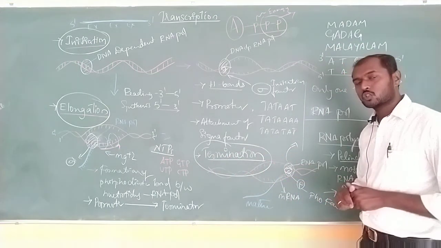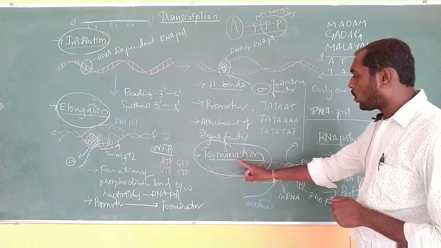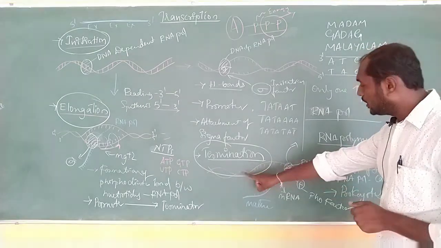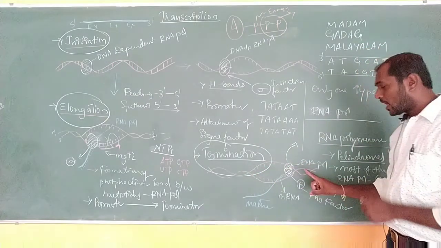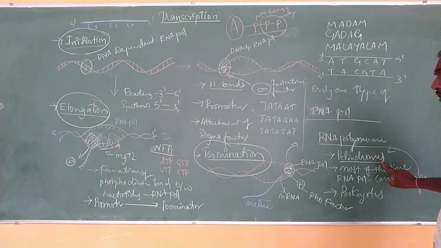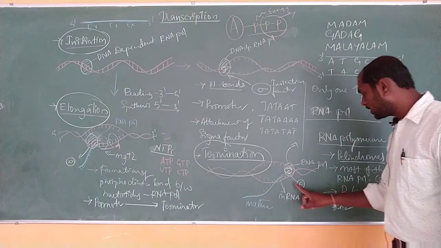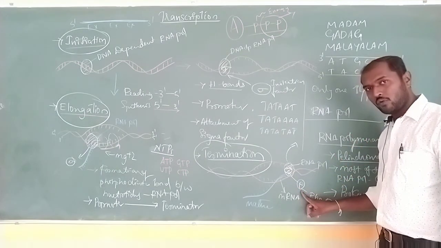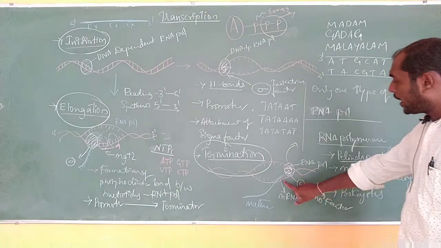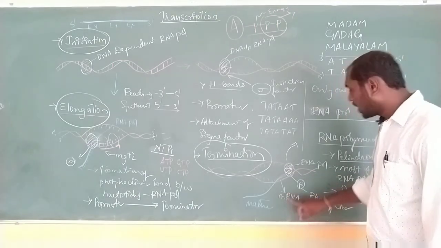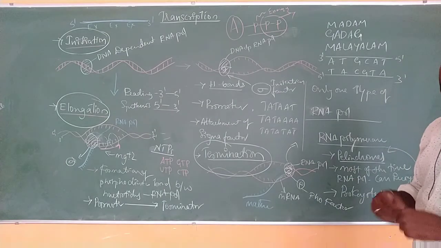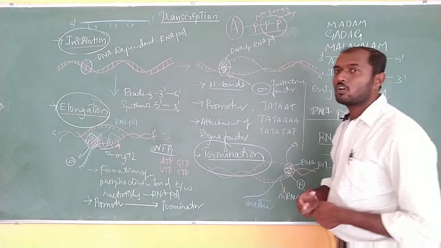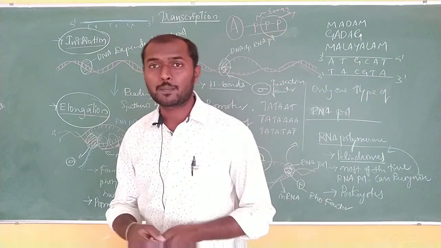Next one, the termination. The last step is termination. What is going to happen in termination? The RNA polymerase is going to reach the terminator site and it is going to recognize it with the help of the palindrome, or else it requires an extra factor called rho factor in case of prokaryotes. The mRNA is going to be released and the RNA polymerase is separated from the DNA strand. This is how the process of transcription takes place.